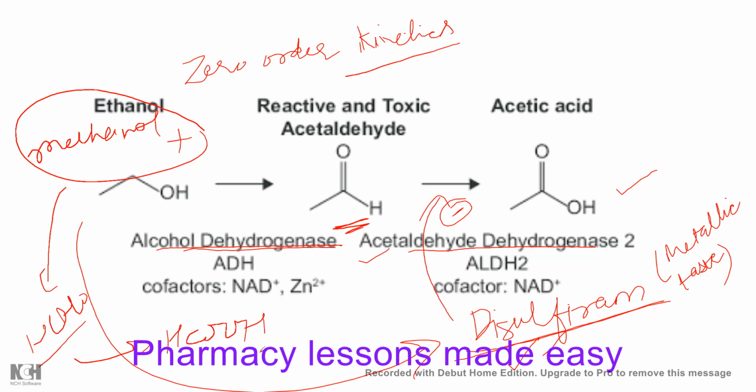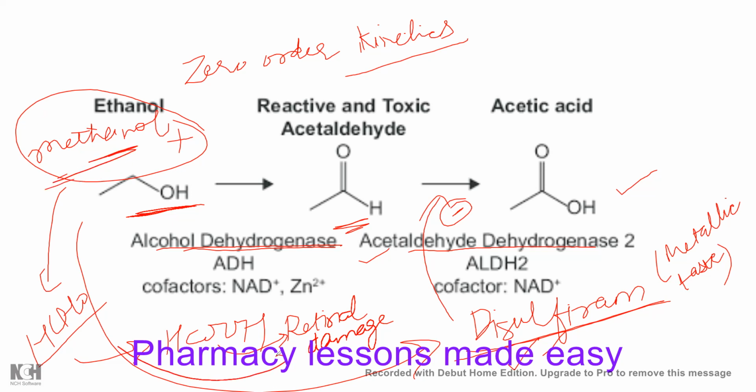So this will actually cause retinal damage. That will lead to blindness if somebody consumes ethanol which has been mixed with methanol. If somebody drinks that particular alcohol, because of this methanol, he or she will have symptoms of blindness because of the retinal damage. So that's why, to make alcohol unfit for use, it is mixed with methanol. This you must know. Ethanol is also used for methanol poisoning, right?